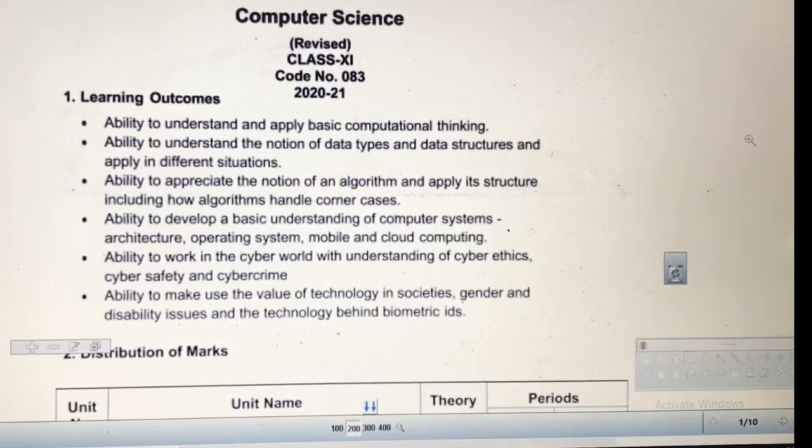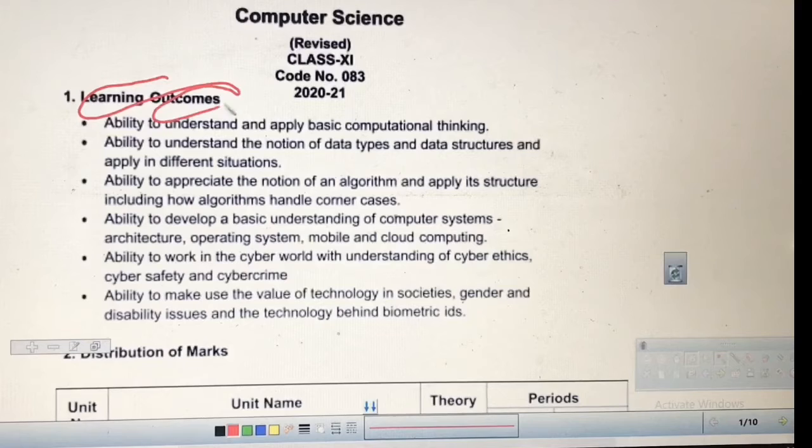So our subject code is 083, as you know, class 11th. When we study any subject, we always concentrate on the learning outcomes of that subject. Learning outcomes are a very important part. Learning outcome means what a student should be able to do after studying these topics or the subject. What should be the capabilities? What are the possible outcomes that should be obtained from a student after studying this subject? That is meant by learning objectives.